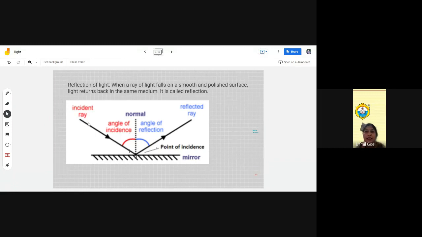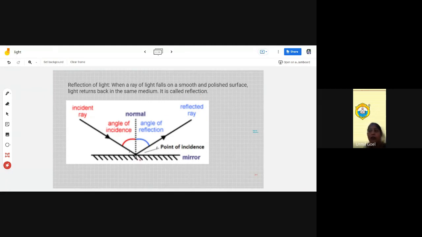Suppose this is the incident ray which is coming from a light source, and it strikes on the mirror at the point O. So O is called the point of incidence, where the incident ray strikes on the mirror. Then after striking, it bounces back in the same medium. This is called the reflected ray.